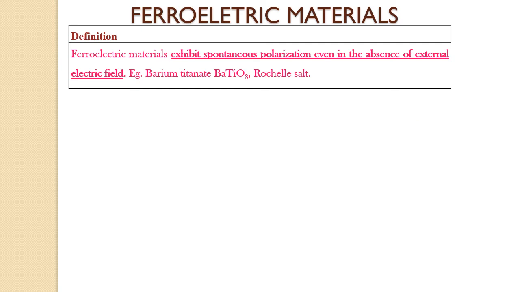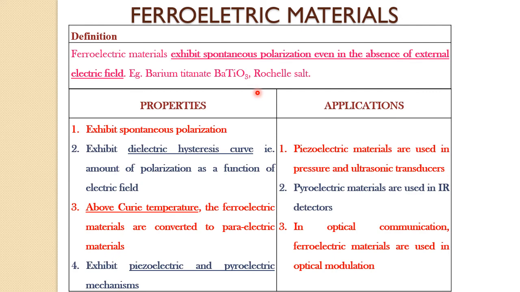Among the various dielectric materials, the ferroelectric materials are the most important. Ferroelectric materials exhibit spontaneous polarization even in the absence of an external electric field. Very good examples are barium titanate and Rochelle salt. Students, ferroelectric materials have properties very similar to the ferromagnetic materials which we have studied.